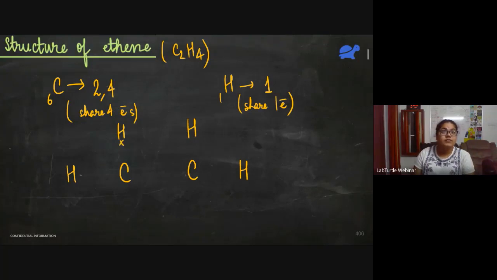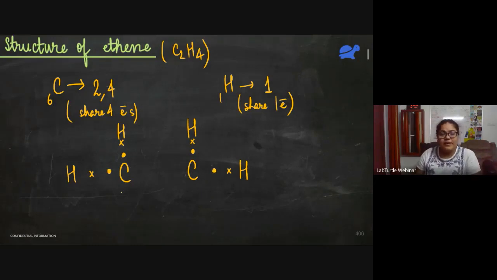So 1, it is sharing with carbon. This is 1 electron of carbon. Similarly, this hydrogen also shares 1 electron with this carbon. This hydrogen also will share 1 electron with 1 electron of carbon. And this hydrogen will share 1 electron with 1 electron of carbon. Okay, this much is sorted.